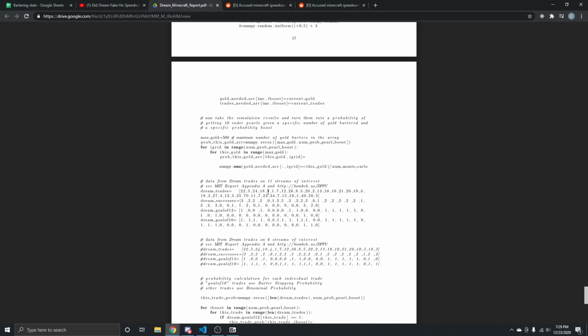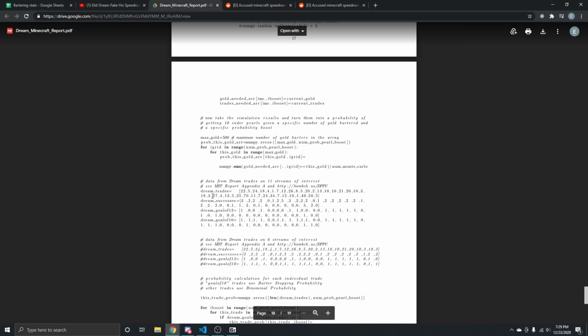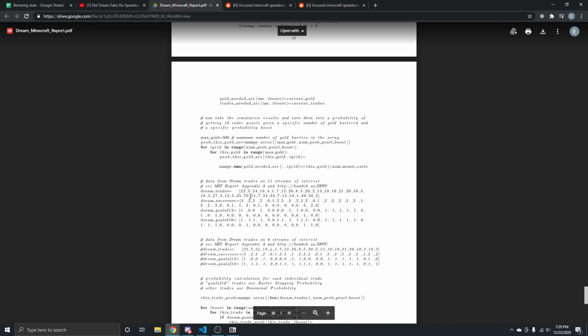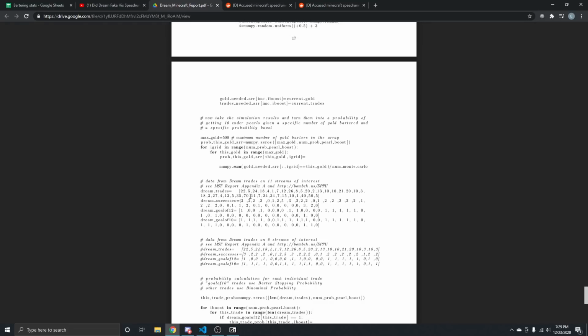So let me give you a scenario that is almost guaranteed what happened. Dream cheated in the 6 most recent streams he played, including the one where he got his speedrun. Before that, he didn't. So before that, the odds of him getting significant Ender Pearl drop rates were average. And in fact, if we look at those odds and at the outcome, it took him way more trades on average on those 5 streams that were not included than on the 6 streams of significance and of interest. And that's because it is extremely likely that those first 5 streams were not cheated and these most recent 6 were.